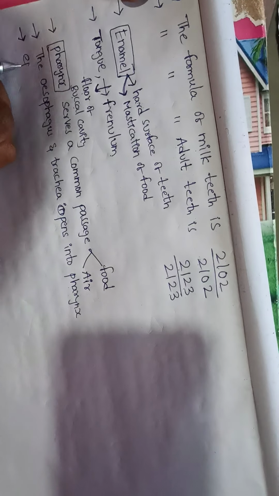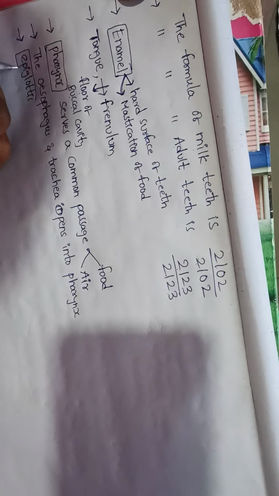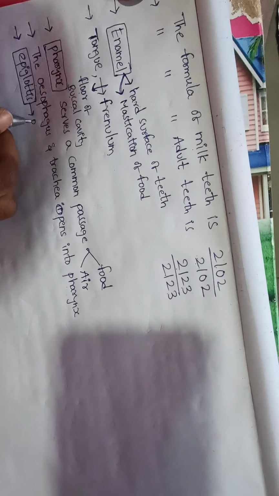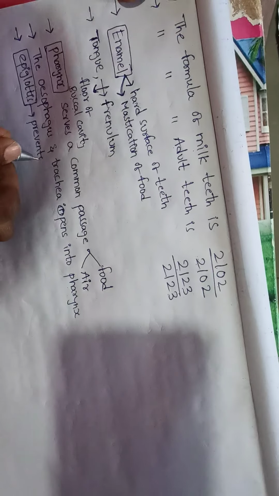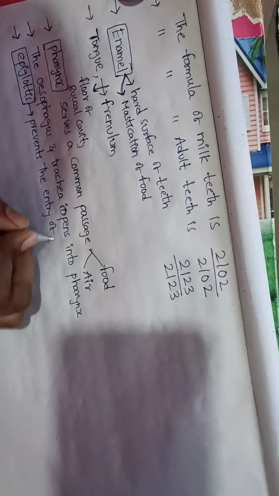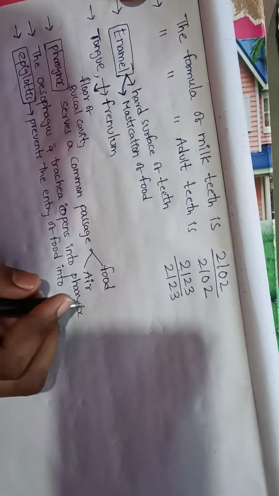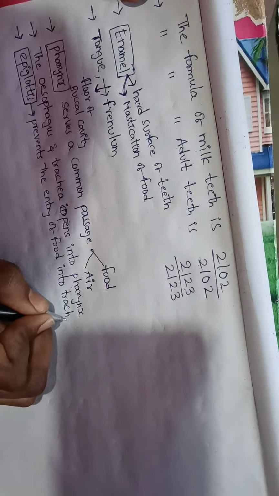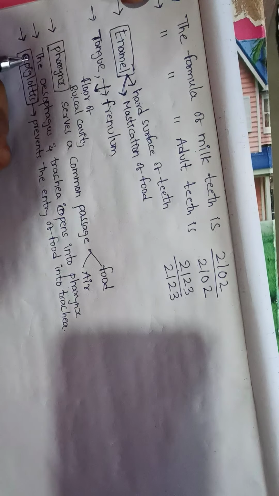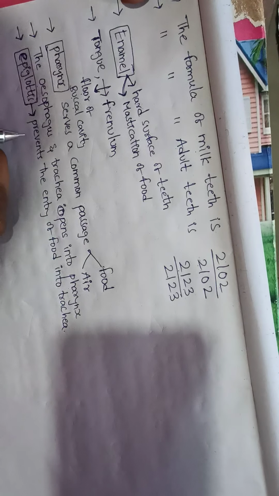Next, epiglottis. What is epiglottis? Epiglottis is a cartilaginous flap that prevents the entry of food into the trachea. Epiglottis is a cartilaginous flap useful for the prevention of food entering the trachea.